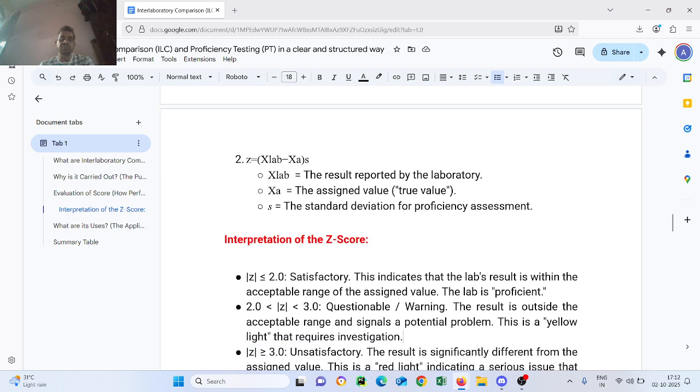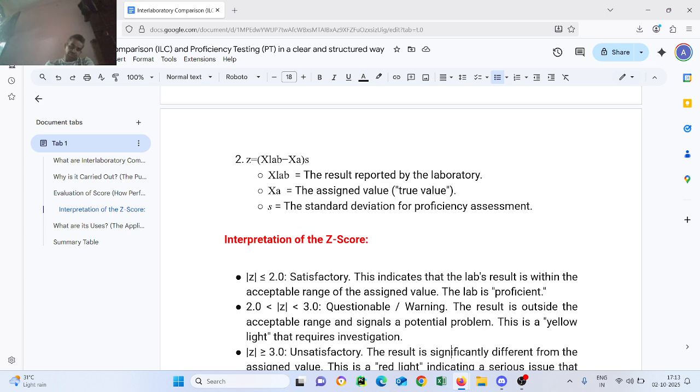Interpretation of Z score. If the absolute Z score is less than or equal to 2, it is satisfactory. This indicates that the lab result is within the acceptable range of the assigned value. The lab is proficient. If Z is more than 2 and less than 3, it is questionable, a warning. The result is outside the acceptance range and signals a potential problem. This is the yellow light that requires investigation.